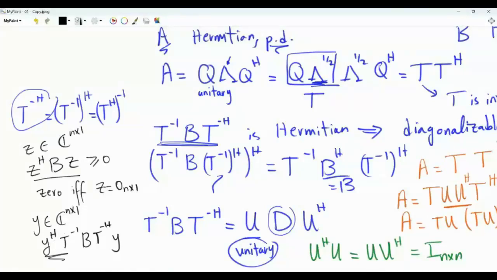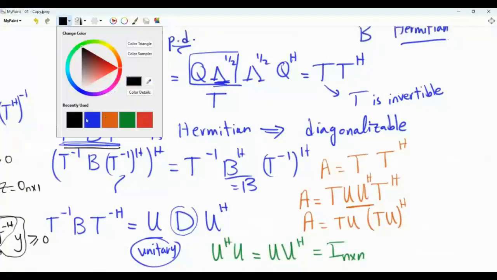And because B is positive definite, then this quadratic form will also be greater than or equal to 0. And it is 0 if and only if T inverse Hermitian Y is the all zero vector. T is an invertible matrix, and so this is the all zero vector if and only if Y is the all zero vector. So if B is a positive definite matrix, T inverse B, T inverse Hermitian is also positive definite. And the converse is true. If this matrix is known to be positive definite, then this matrix B is positive definite. The reason behind this is that when we have an invertible matrix, the invertible matrix is a bijective map from Cn to Cn.